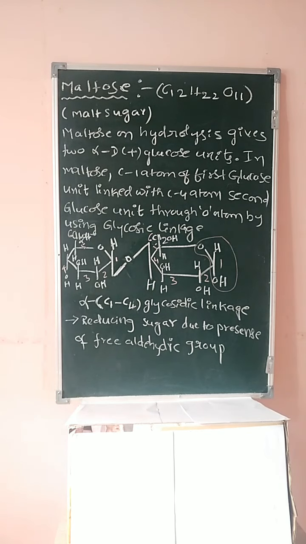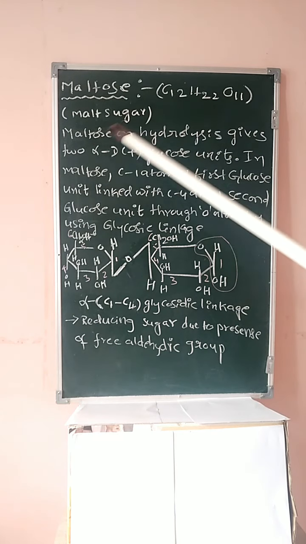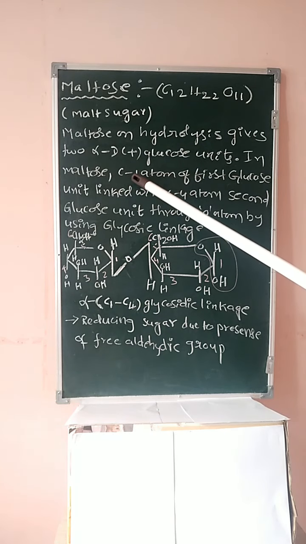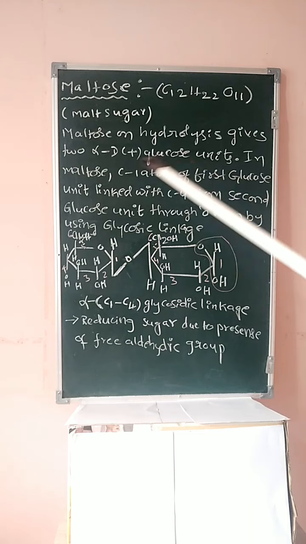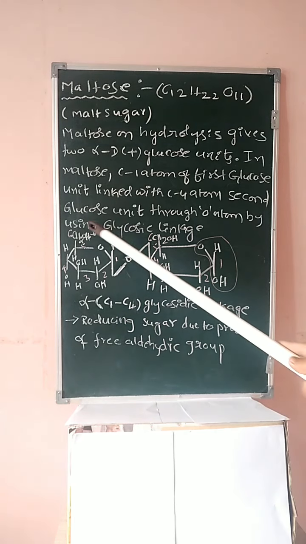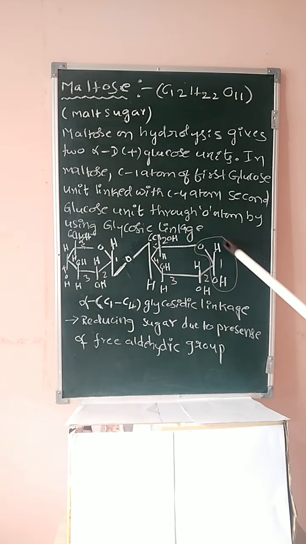Next one, students, the disaccharide maltose, C12H22O11, which is also known as malt sugar. Maltose on hydrolysis gives 2 alpha D plus glucose units. In maltose, the C1 atom of the first glucose unit is linked with the C4 atom of the second glucose unit through oxygen by glycosidic linkage. It is known as alpha D plus glucose. It is also alpha D plus glucose.